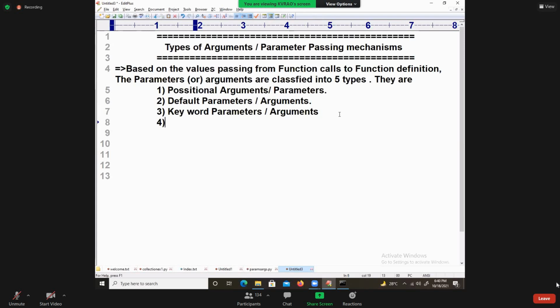Okay, the fourth is called what? Variable length parameters. What is the meaning of it? I will explain. Next is called what? Keyword variable length parameters. Already mentioned. Keyword variable length parameters.